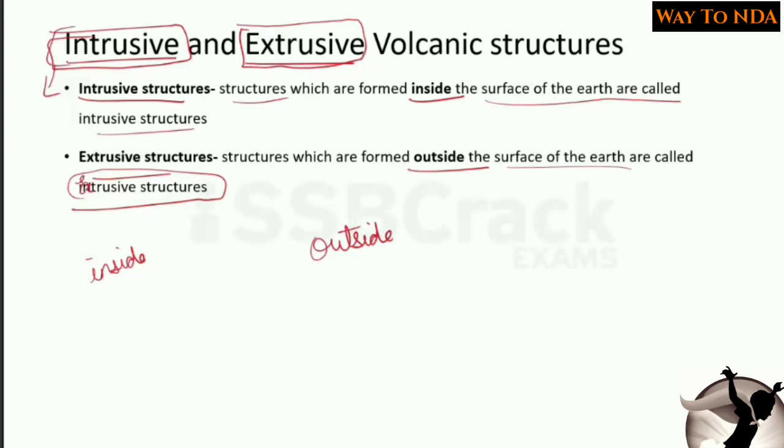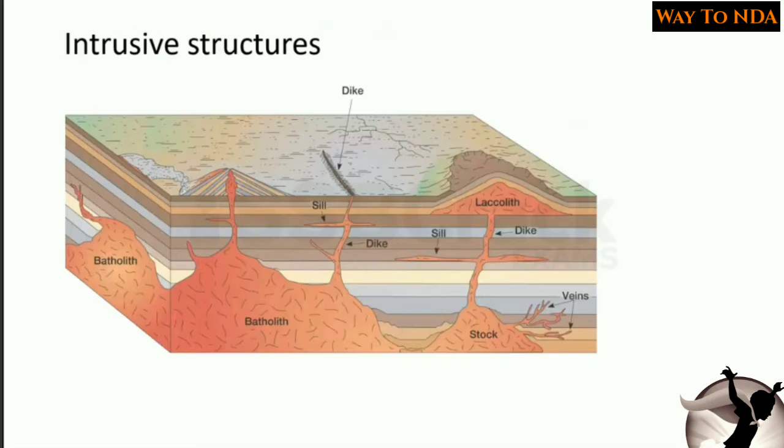So what are these intrusive structures? Here you will find these are the intrusive structures. From here the lava was coming. See, you can see this lava was coming outside from this area, and after some time it got solidified inside the earth only, and because of that some intrusive structures were formed inside the earth.